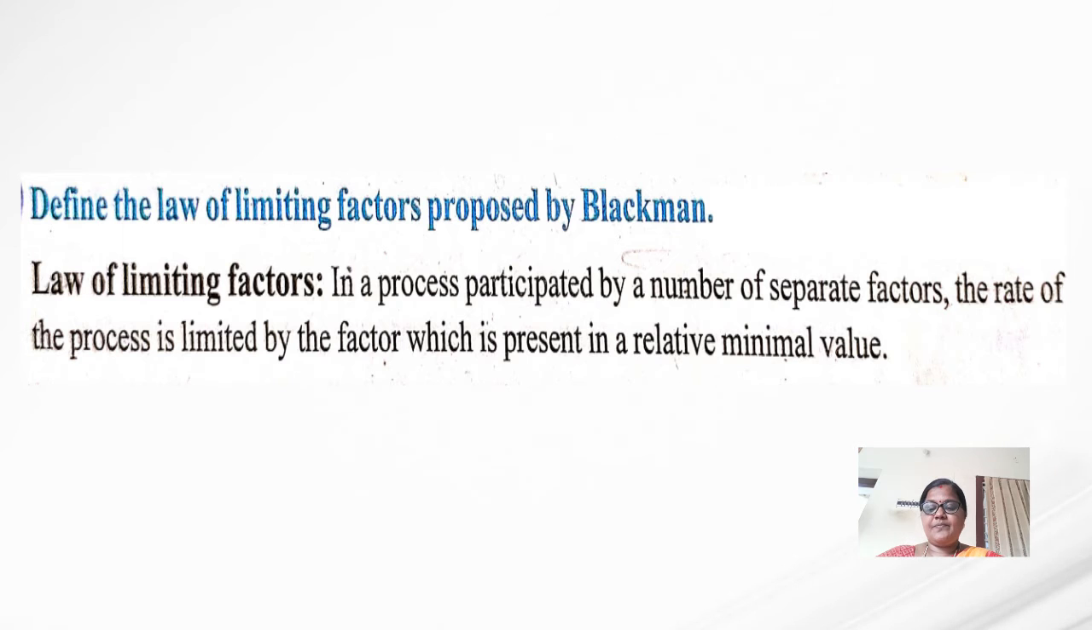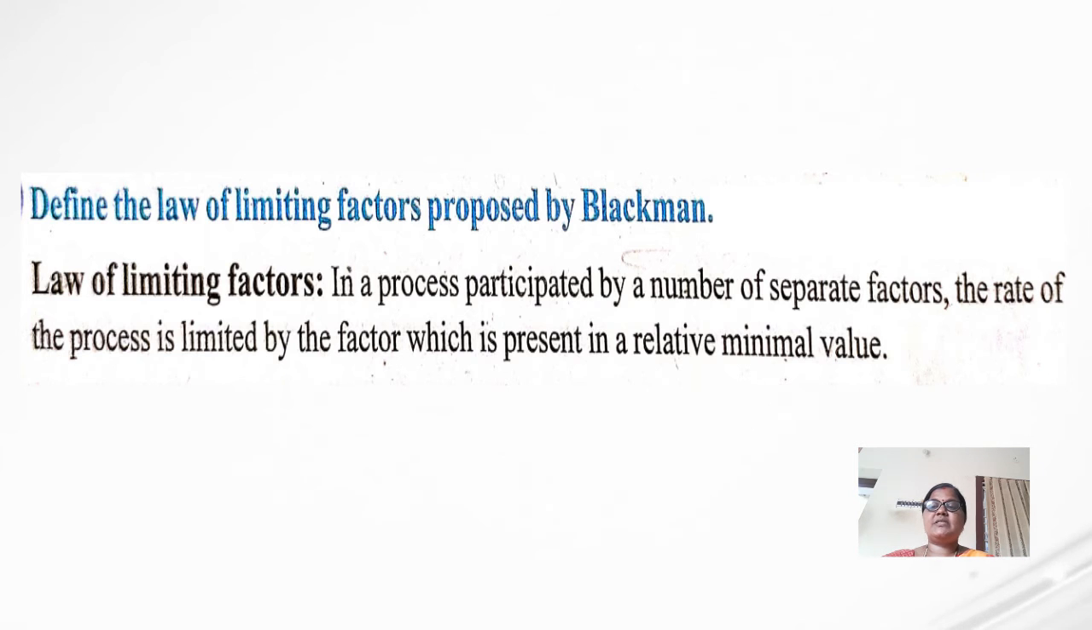And the next question is: define the law of limiting factors proposed by Blackman. Law of limiting factors: in a process where a number of separate factors participate, the rate of the process is limited by the factor which is present in a relative minimal value.